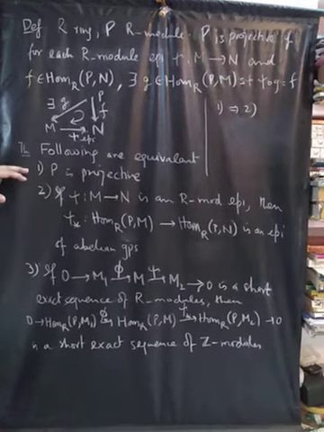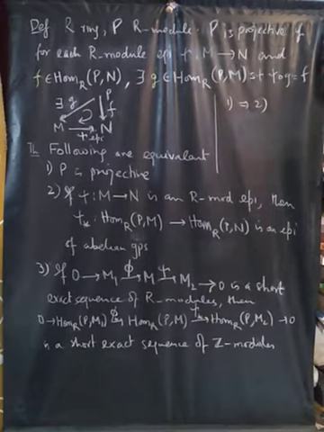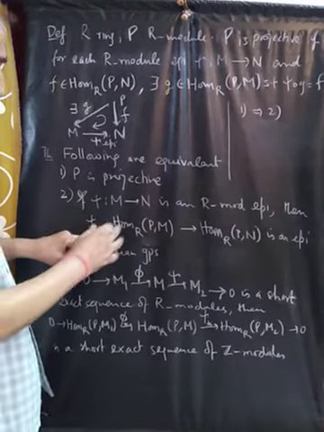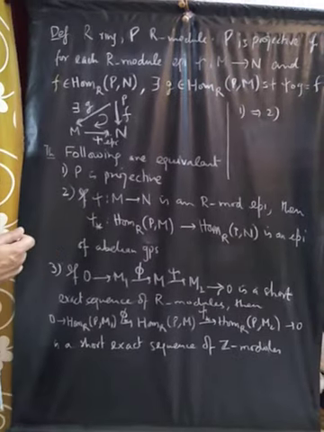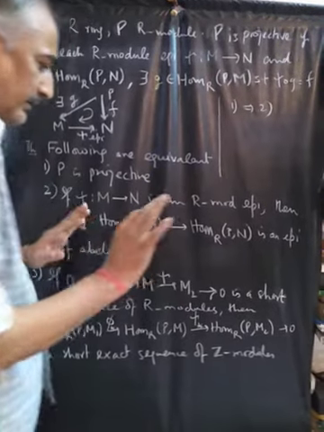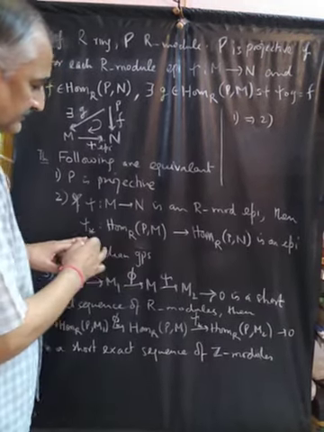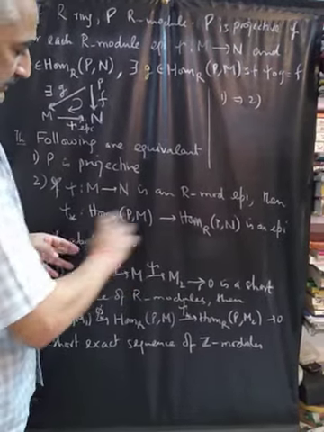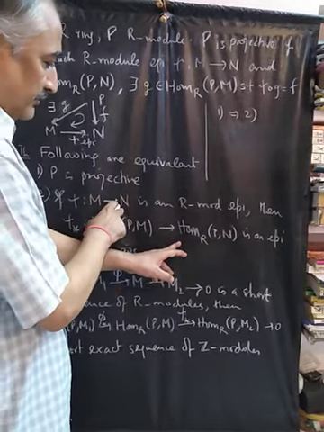So we first show that 1 implies 2. It's given that P is projective, and what we need to show is that given psi epimorphism, psi star is also an epimorphism. If psi is a homomorphism, then psi star is also a homomorphism. So that part is not to be shown. What we need to show is that this is onto.